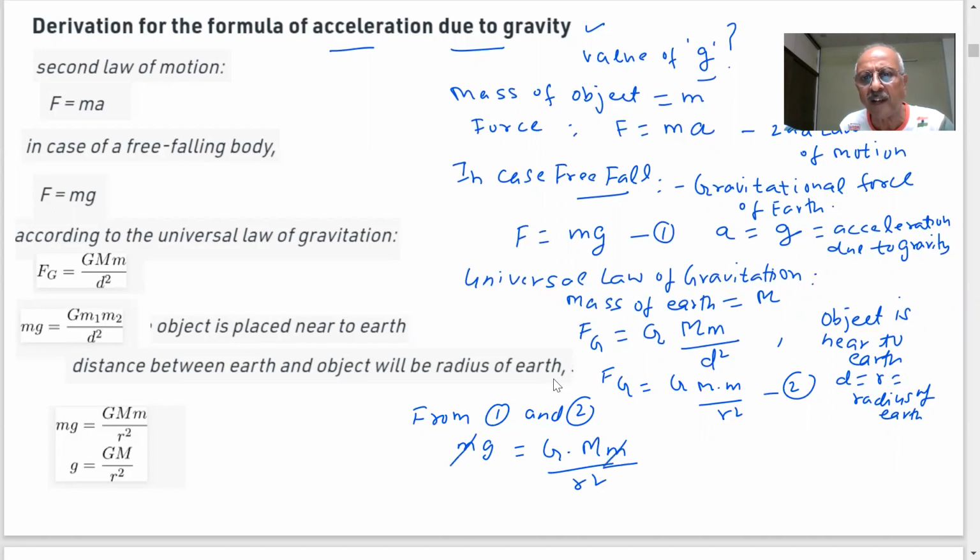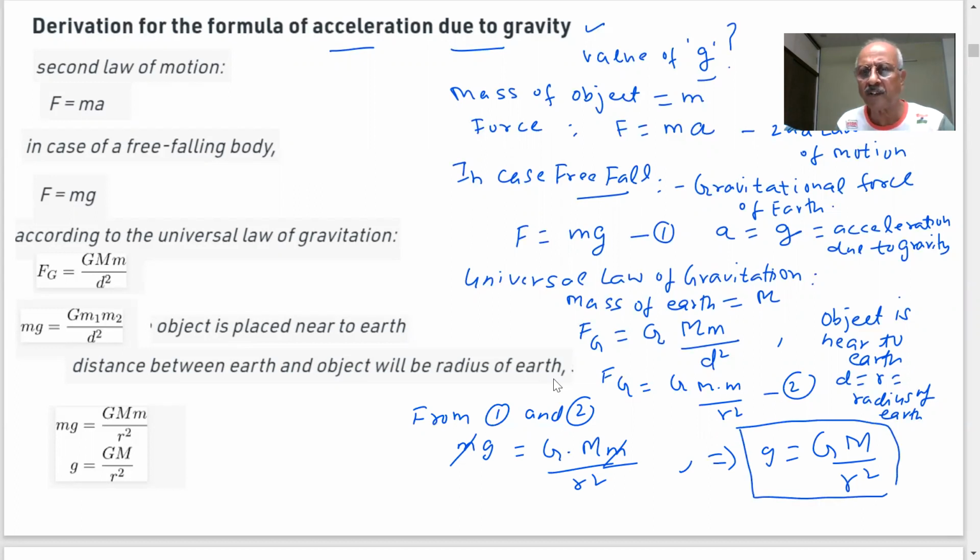This m and this m are cancelling. So that implies g is equal to G M divided by R square. Very important relationship, students. Note down, this is very important because there will be questions based on this.